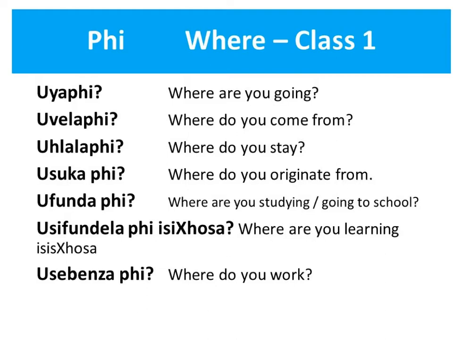Uhlalapi is where do you stay. But if you want to ask where somebody grew up or where they might have originated from, usukapi, which looks at the place where their parents, for example, are from. Ufundapi, to ask whether somebody is studying or going to school or at university. Or if you want to ask specifically where somebody is learning isiXhosa, or you might get asked the question, usifundelapi isiXhosa. And then lastly, asking where somebody works, usebenzapi. And you'll notice with all of these that the P goes at the end of the sentence.